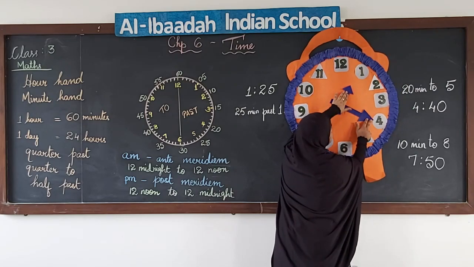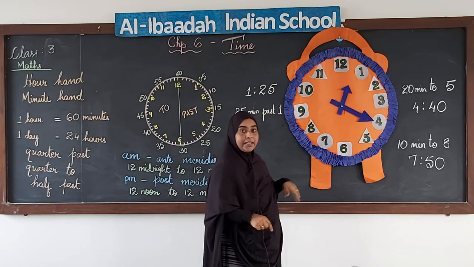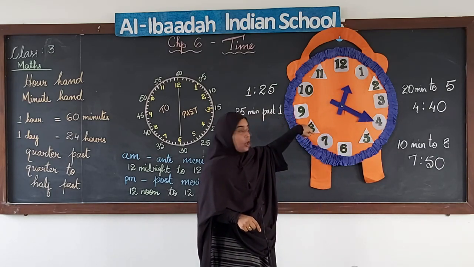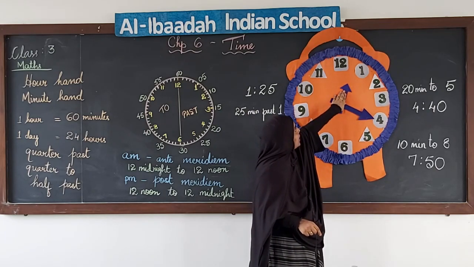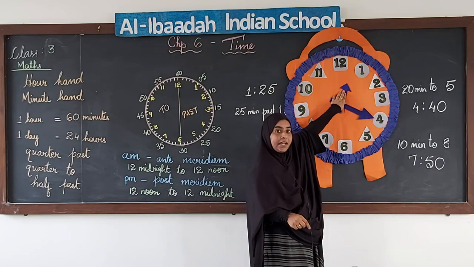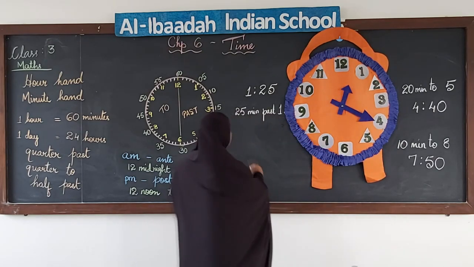Okay. Here we have the minute hand pointing towards 4, which is in the first half of the clock, and you can see the hour hand, it is between 12 and 1. So, what will be the time now? It is 12:20,